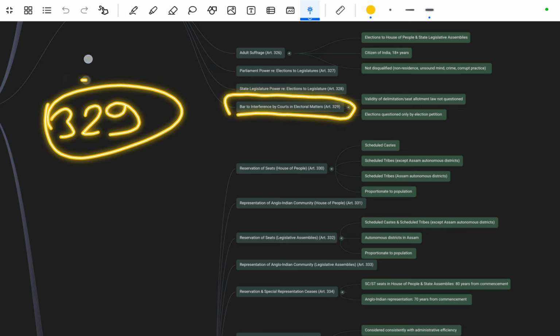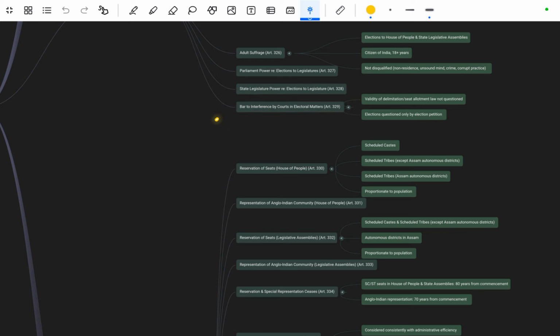That is very very important, because there were disputes related to that, and this article is going to be in the news. Basically, the validity of delimitation or seat allocation laws cannot be questioned. Once the election has happened, it can be questioned only by an election petitioner. Not everyone can question it, only an election petitioner can question matters related to the election.